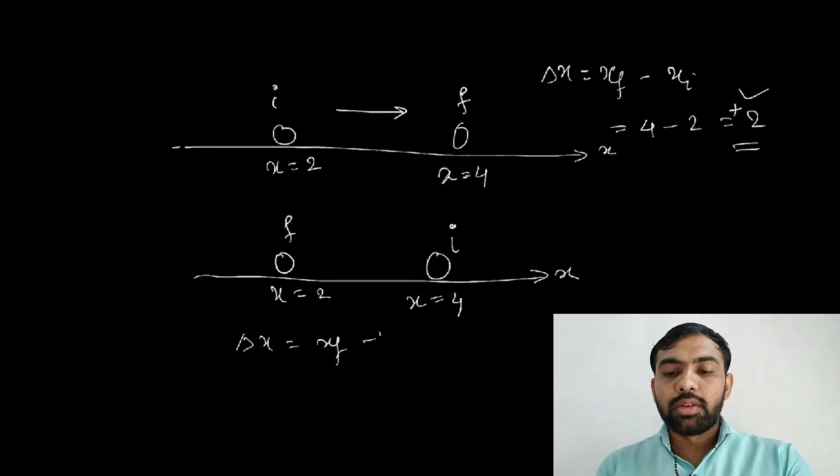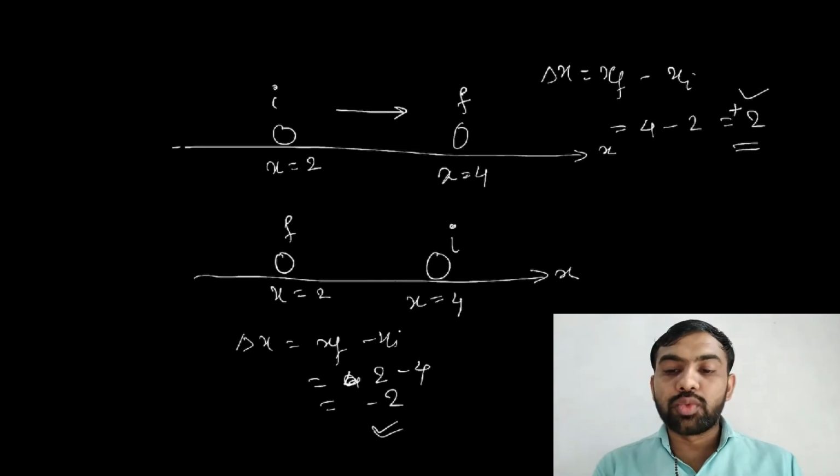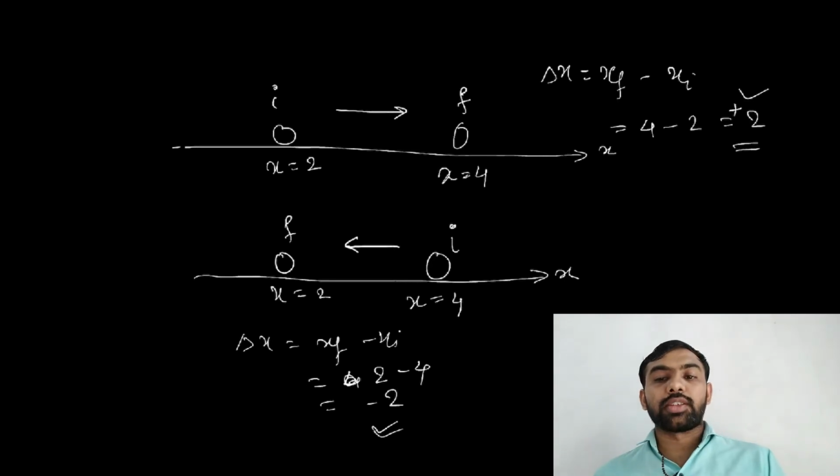So x final minus x initial. Here x final is 2 and x initial is 4. So the answer is -2. Negative means this object moves towards the negative direction.